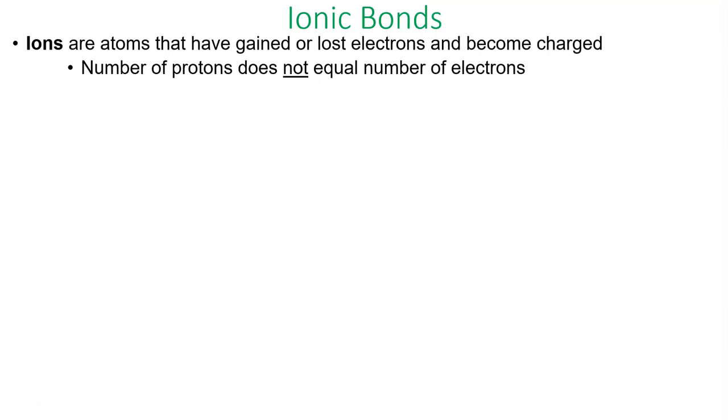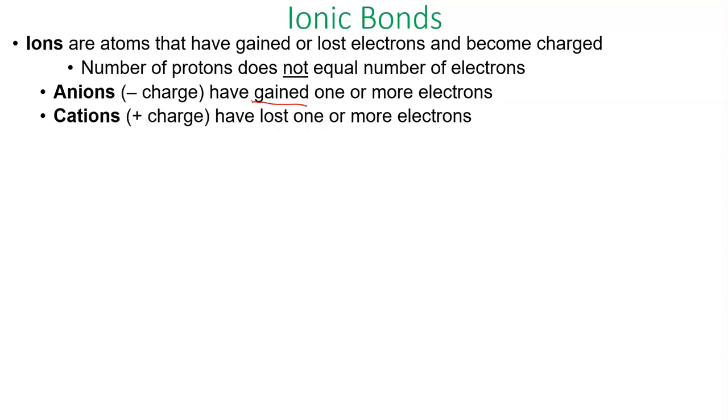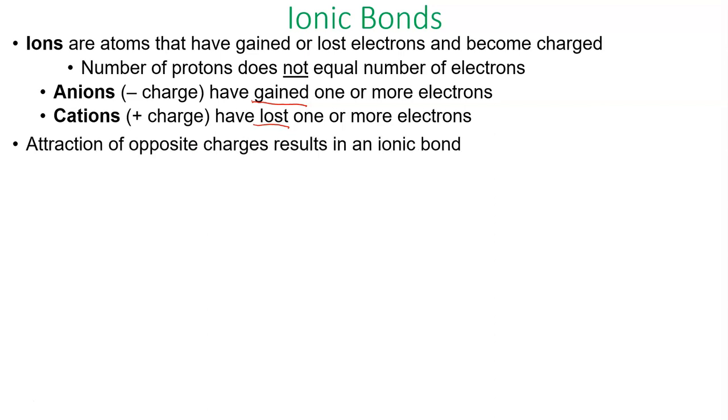And so in either case, in an element or an atom that has normally the same number of protons as electrons, when you change that number of electrons, you end up with a net charge on that atom, and then we call it an ion. Anion is the name we give to an atom that has gained an electron, right? So it's gained one or more electrons, so it becomes more negative. A cation is carrying a positive charge. That's because it has given away or lost one or more electrons, and so there's more positive charge there. It's lost some of its negative charge.